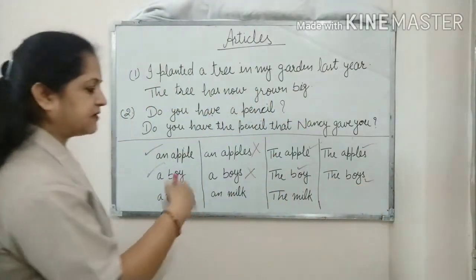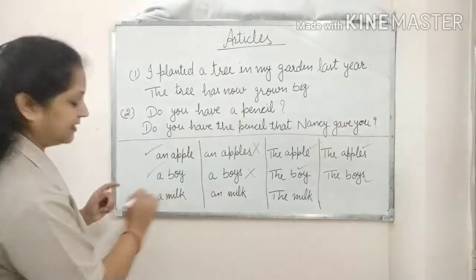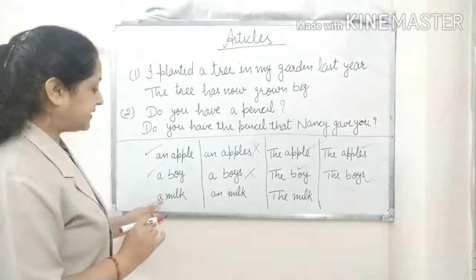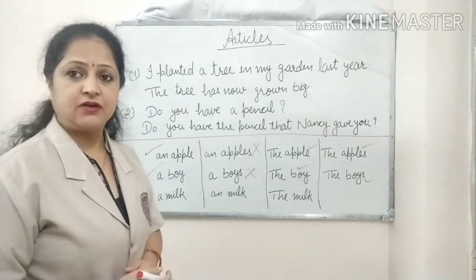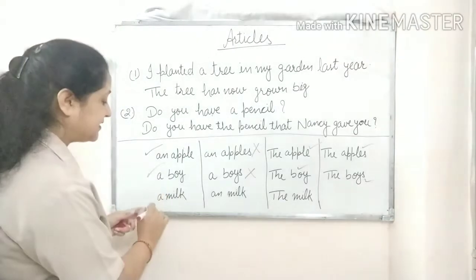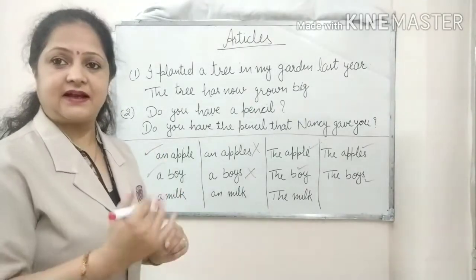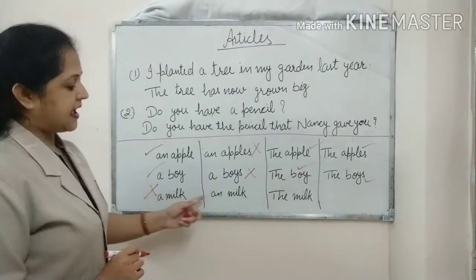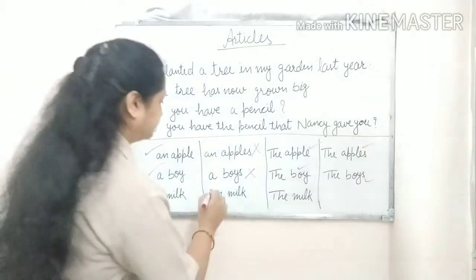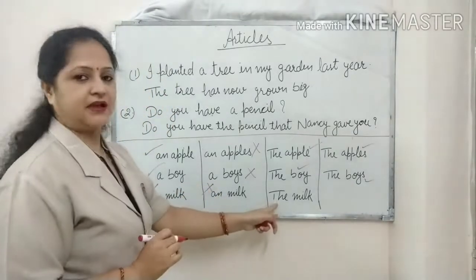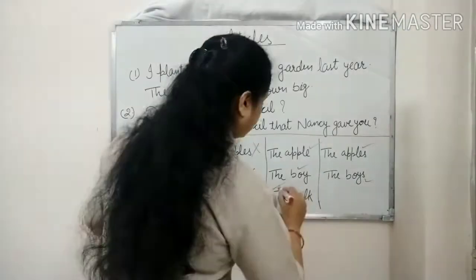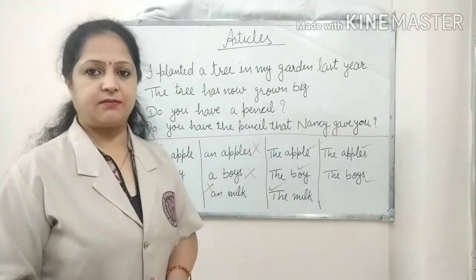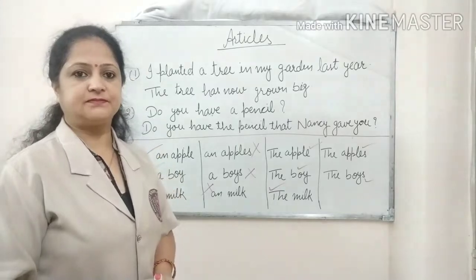Now let's take one more example here. A milk. Milk is an uncountable noun. We know very well that milk is an uncountable noun. So we can't use a and an with uncountable nouns. That's why this is wrong. And an milk is also wrong. And the milk, this one is correct, because we use "the" with both countable and uncountable nouns.